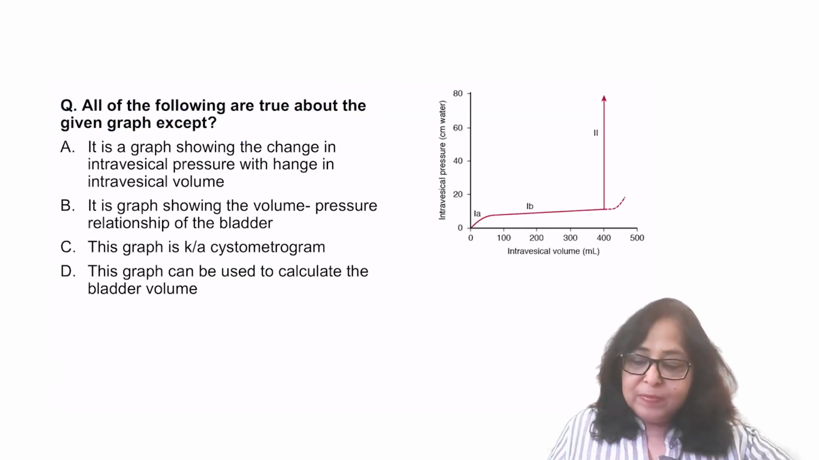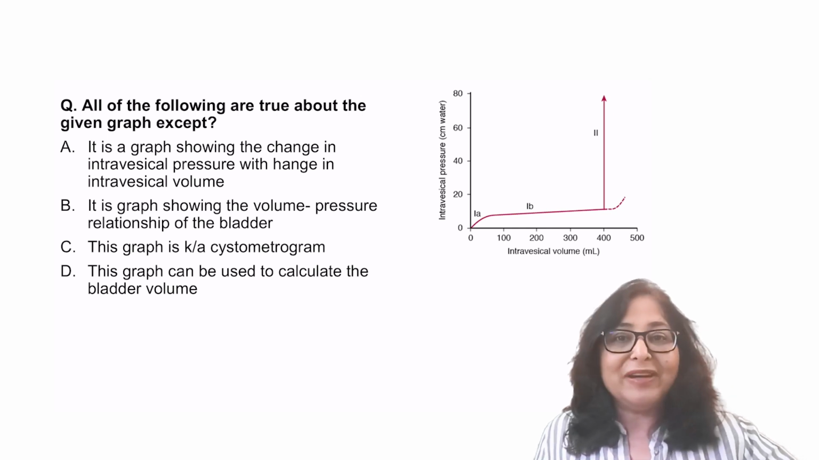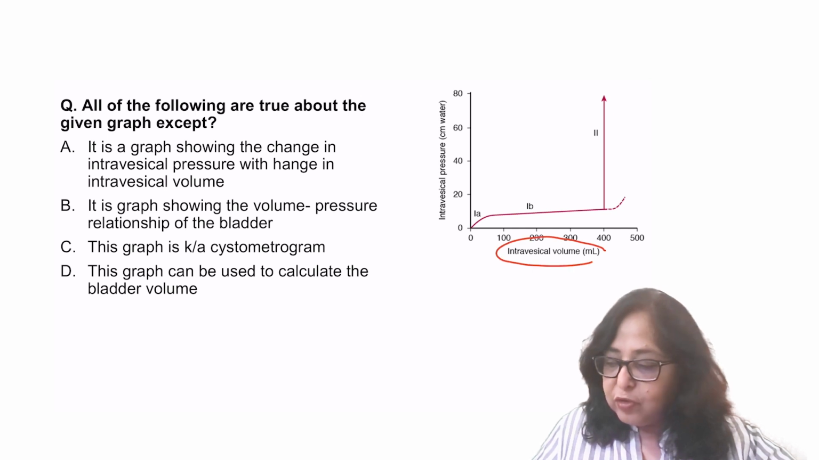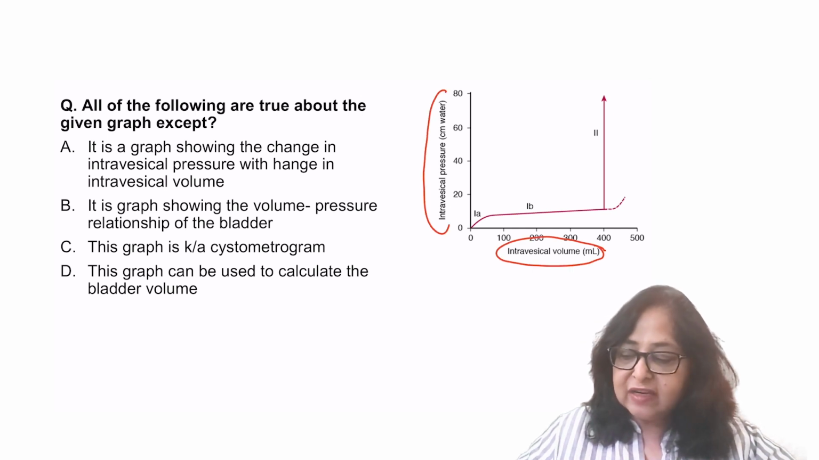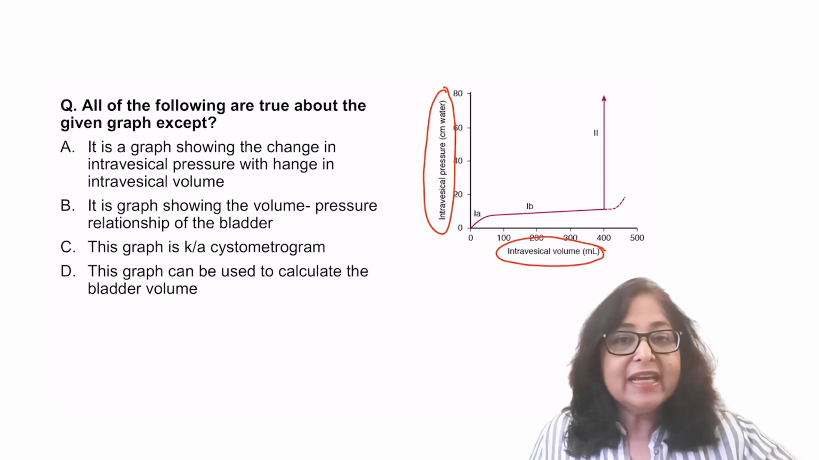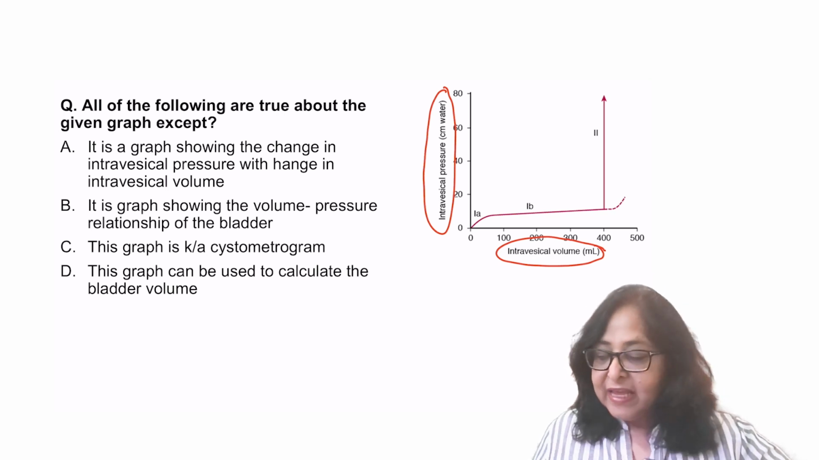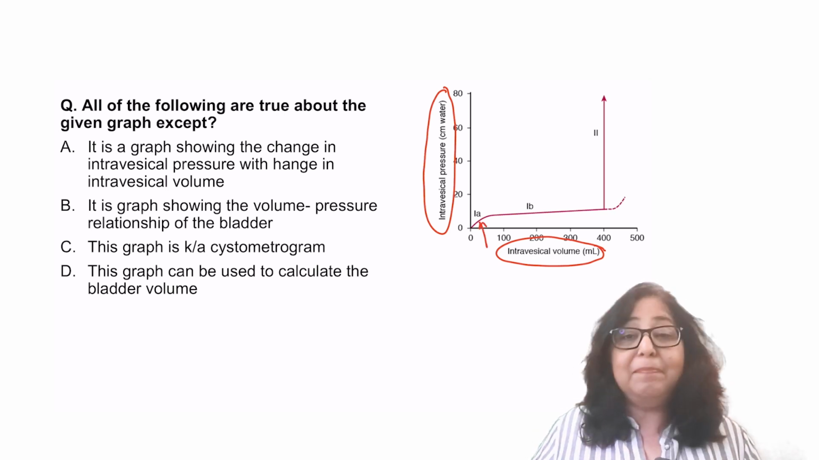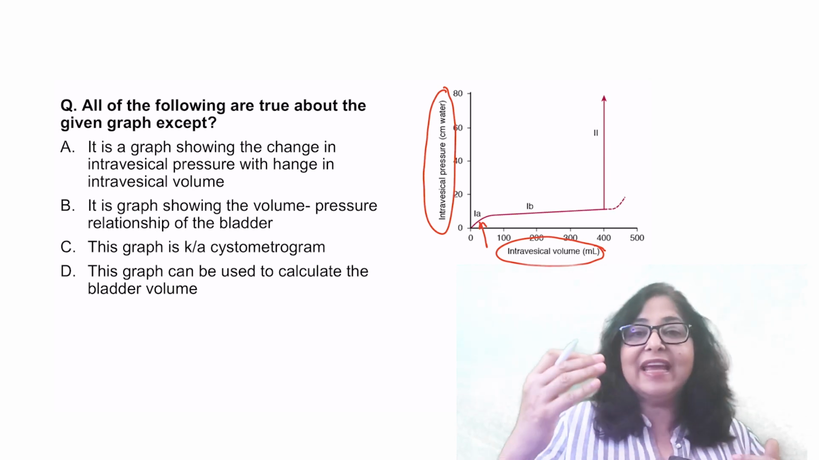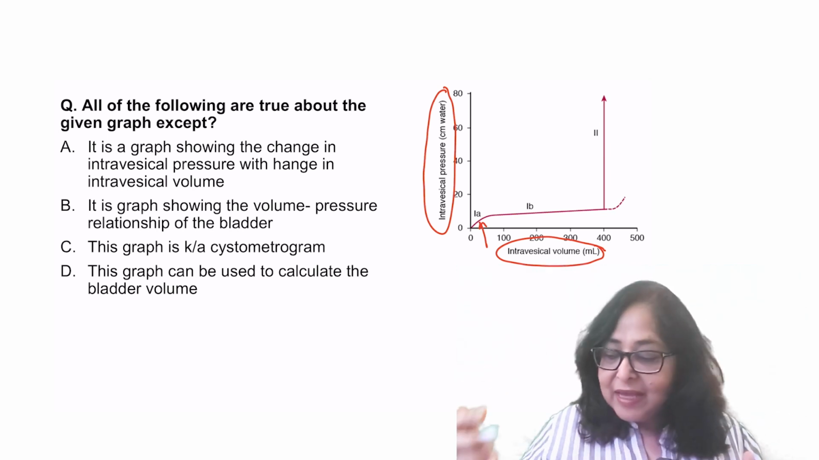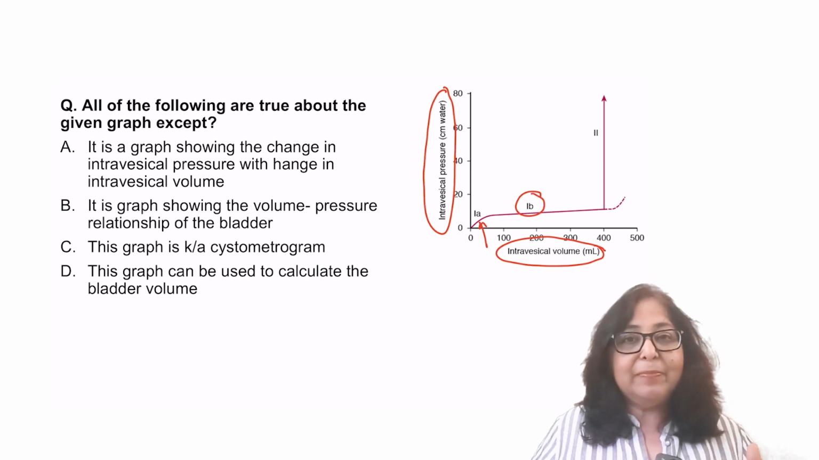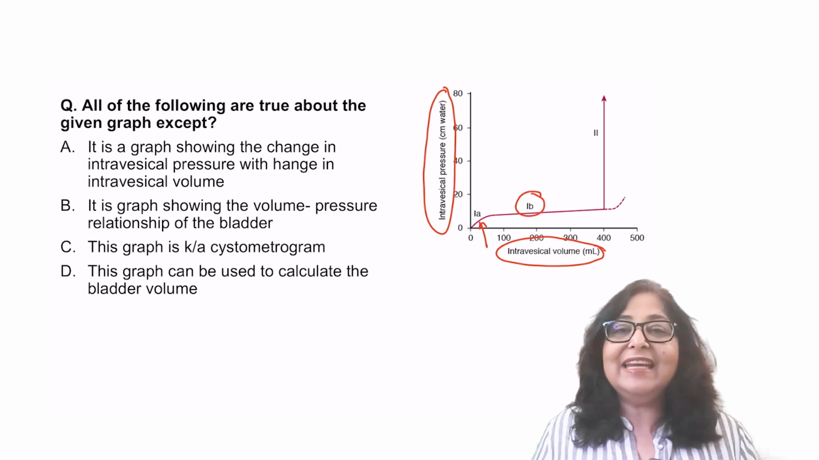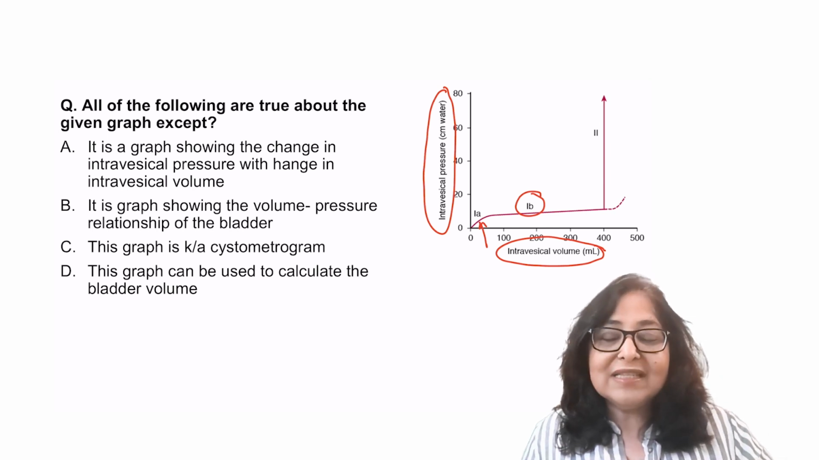All of the following are true about the given graph except, now this is a cystometrogram. What is a cystometrogram? We take the intravesical volume on the x-axis and the intravesical pressure in centimeters of water is given on the y-axis. As you can see over here, initially as there is an increase in the bladder volume, there is also an increase in the bladder pressure. But if you look at phase 1b, what has happened? There is increase in the bladder volume, but there is hardly any change in the intravesical pressure.